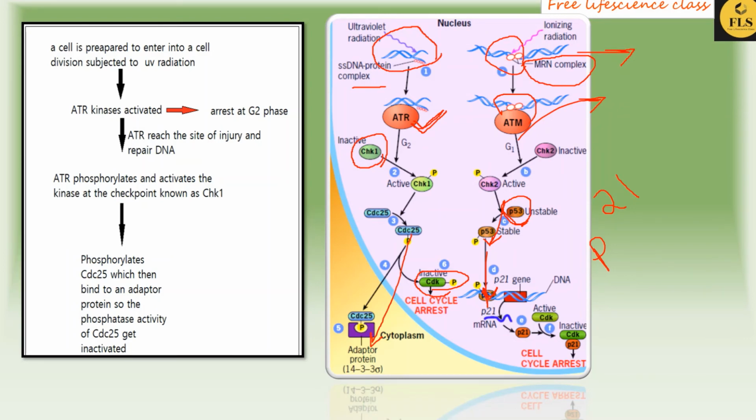Okay, this is another pathway that activates when DNA damage has occurred. So whether through UV radiation or through ionizing radiation, if DNA is damaged, this pathway will be activated.